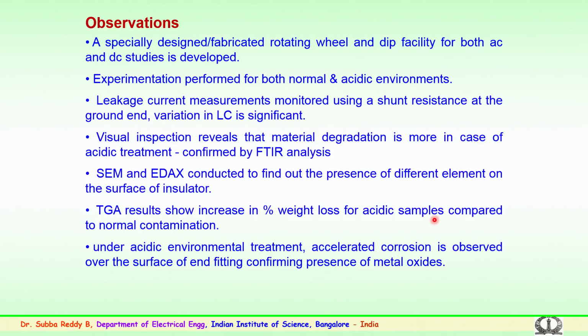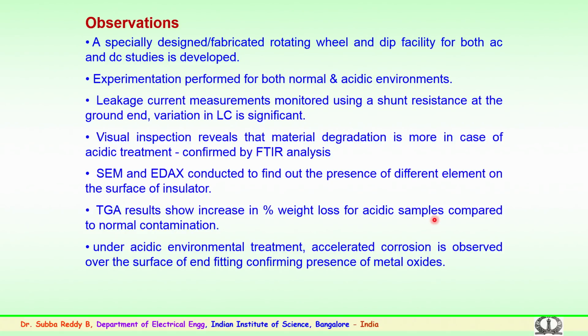Performing the experiment is a very important and effortful task. Experiments were performed for both conditions, as per the standard normal specified contaminant conditions and also the effect of acidic rain environmental conditions.